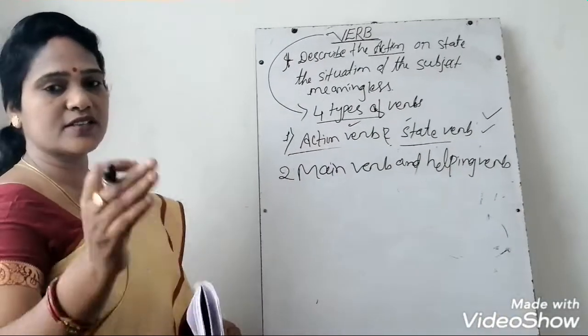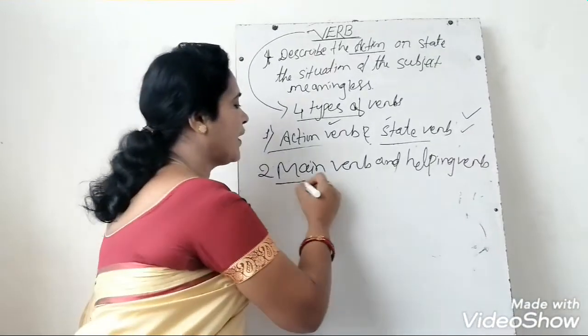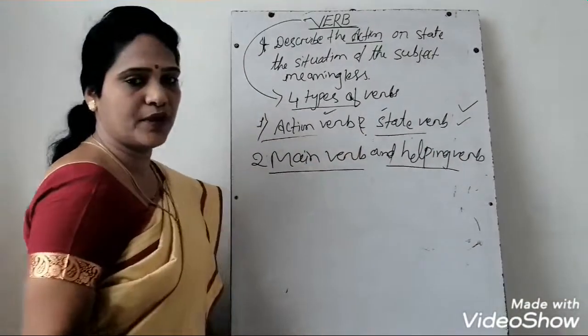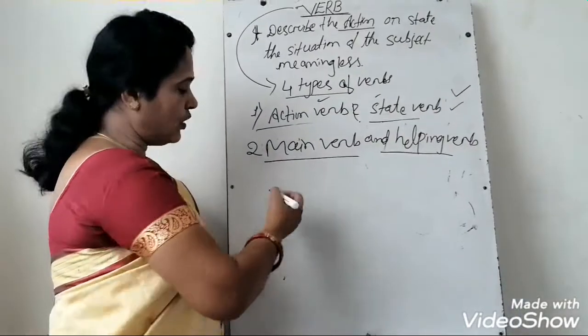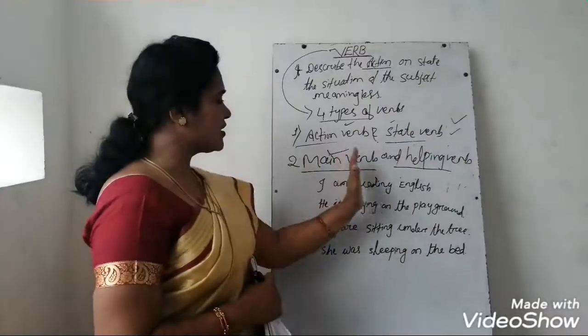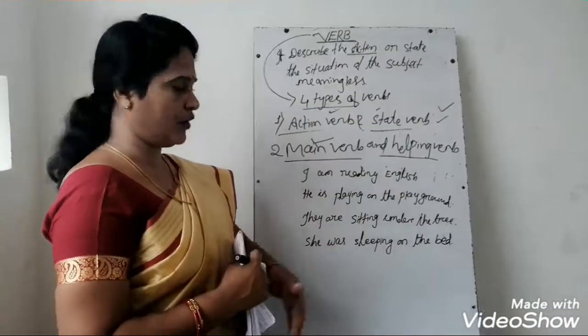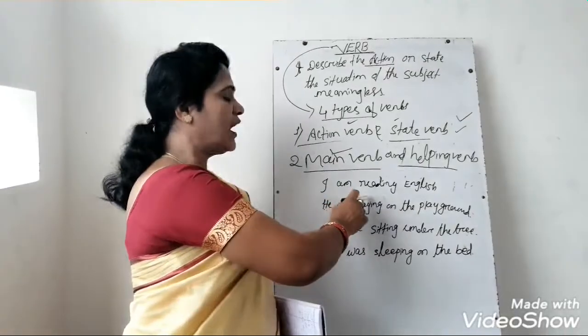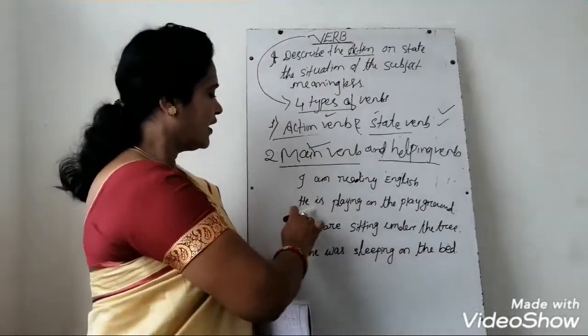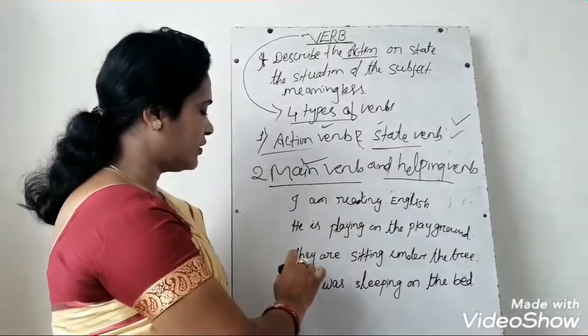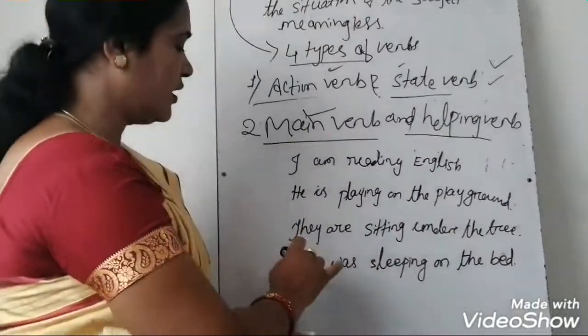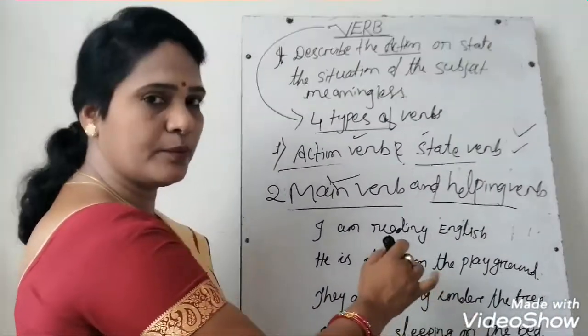So now we will discuss what is the main verb and what is the helping verb. I will take examples. See, the first is: I am reading English. He is playing on the playground. They are sitting under the tree. She was sleeping on the bed.